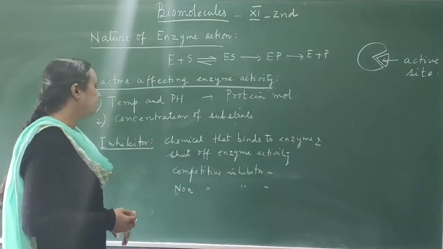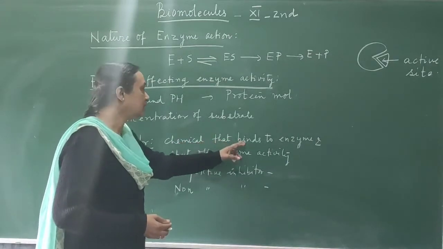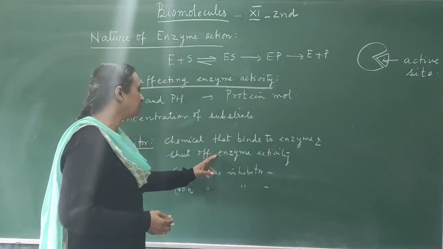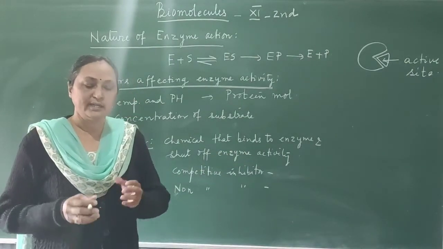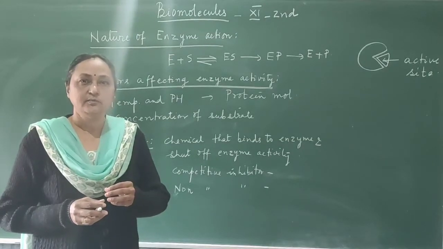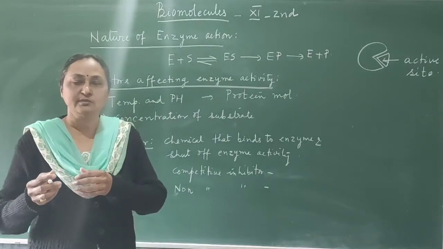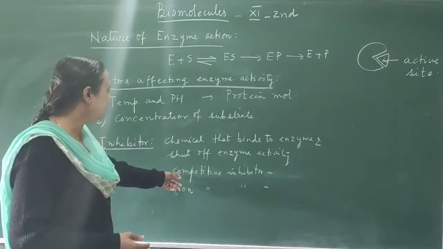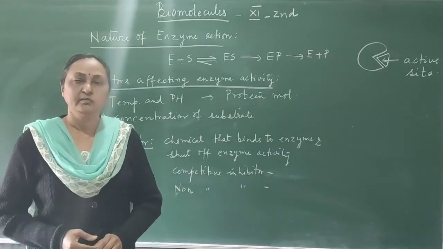Then what are inhibitors? Inhibitors are chemical compounds that bind to the enzyme and shut off enzyme activity. There are many such compounds. When these compounds bind to the enzymes, they are called inhibitors, because they can inhibit or stop the activity of the enzymes. And there are two types of inhibitors. One is competitive, another is non-competitive.